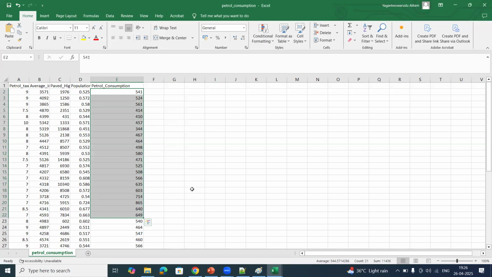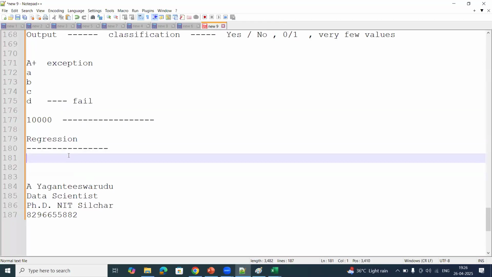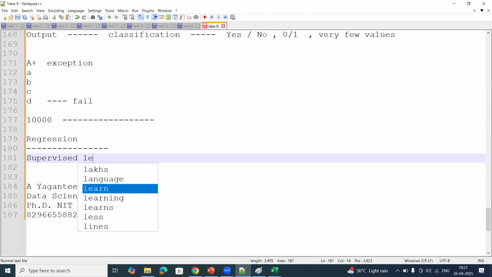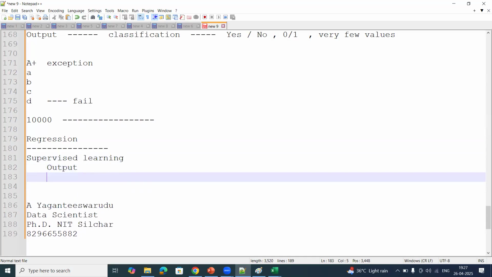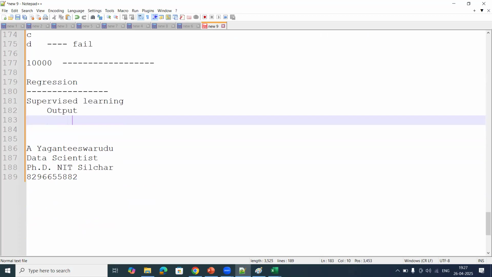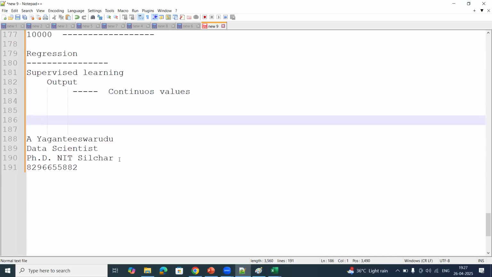These are called continuous values in your output. Regression also is supervised learning, but here also you need to check the output. Here the output is continuous values. If your output is continuous values, then we can say that is a regression problem.